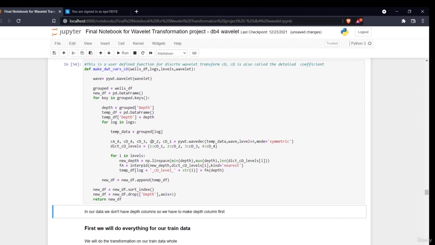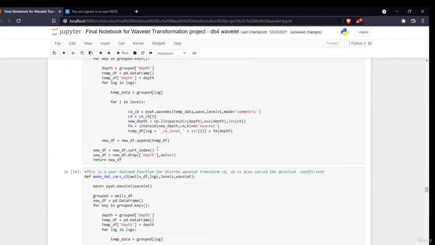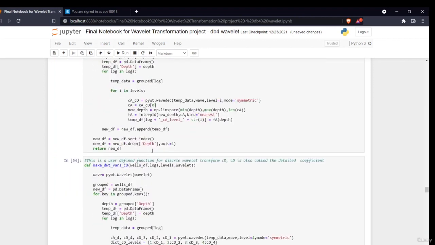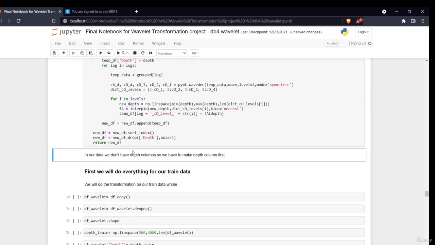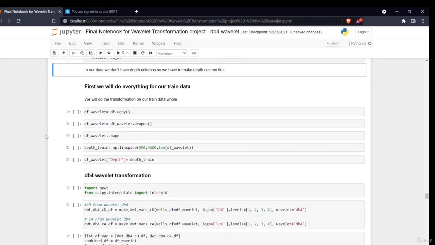The only difference is that here I am taking my cD, that is for the one. Here I am taking my zero value, and here I am taking my first value. The zero is for approximate, the one is for the detailed coefficient. The same thing I have done here. So now we'll do the transformation of the data.